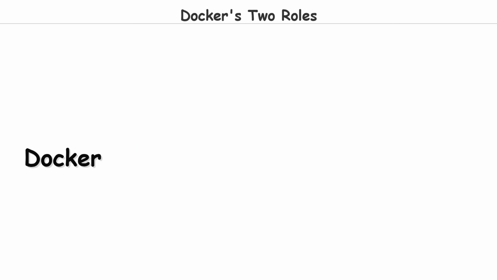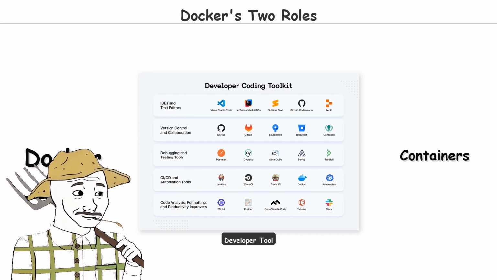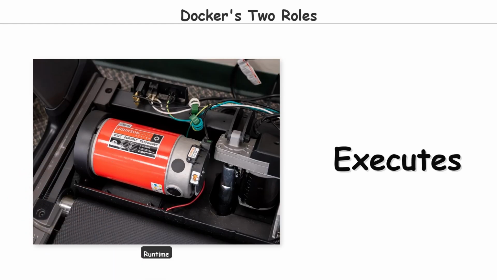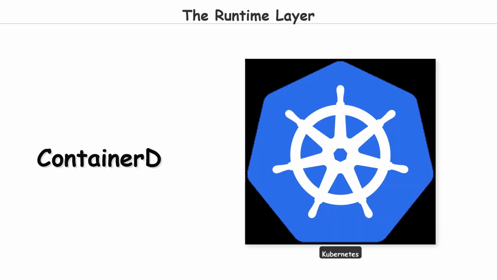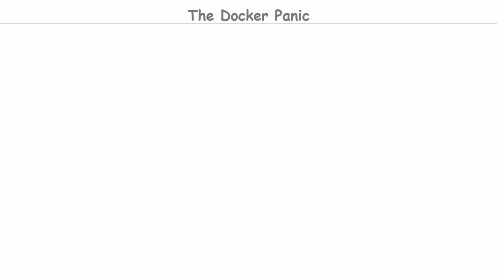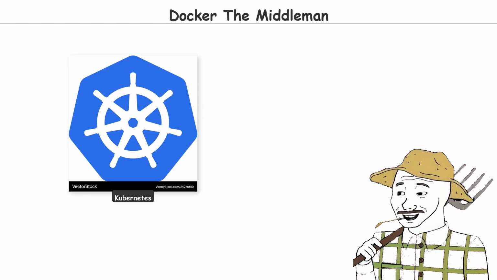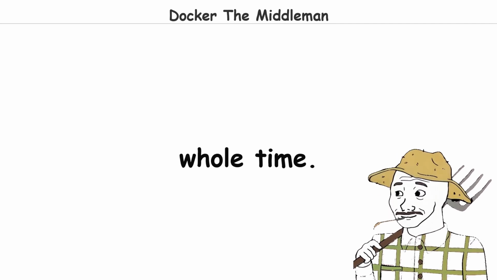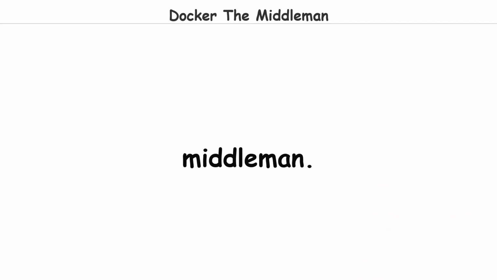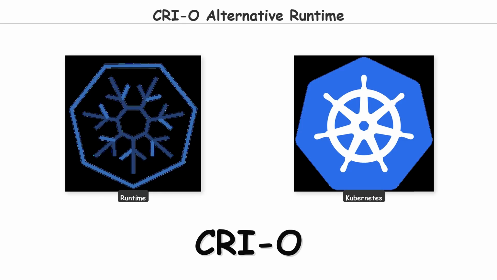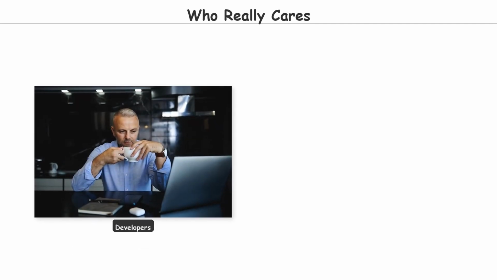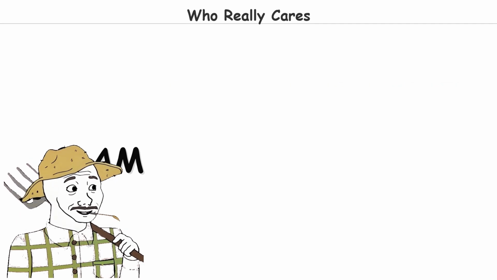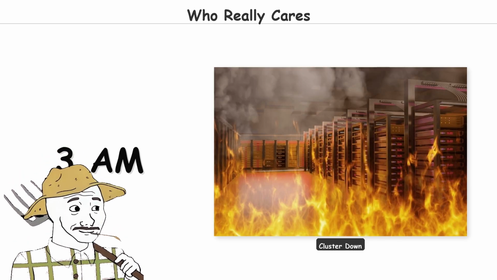Container runtime. Docker is actually two things: a developer tool for building and managing containers, and a runtime that actually executes them. The runtime is called containerd, and it's the piece that Kubernetes actually cares about. When Kubernetes dropped Docker as a direct runtime in version 1.24, people panicked. But nothing actually broke, because Kubernetes was already talking to containerd underneath Docker the whole time. Docker was just the middleman. CRI-O is the alternative runtime, built specifically for Kubernetes with no Docker dependency at all. For most developers, this distinction doesn't matter. For infrastructure engineers, it's the kind of detail that determines whether your cluster runs smoothly or catches fire at 3 a.m.